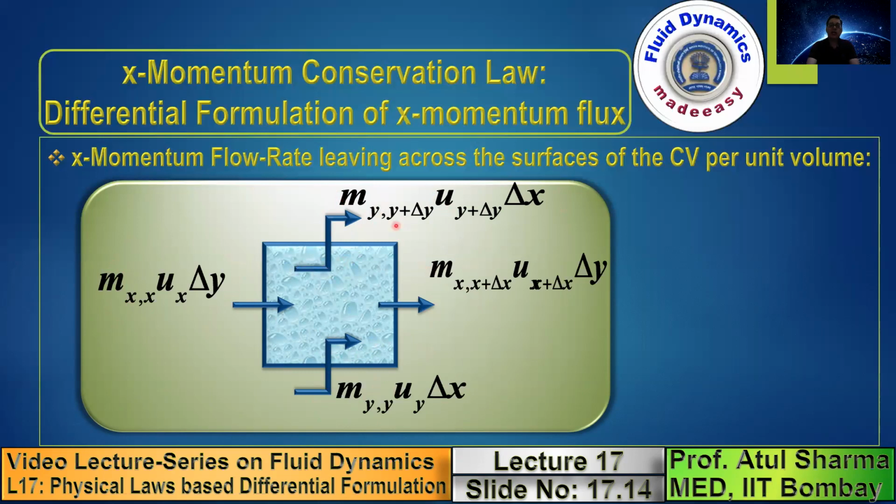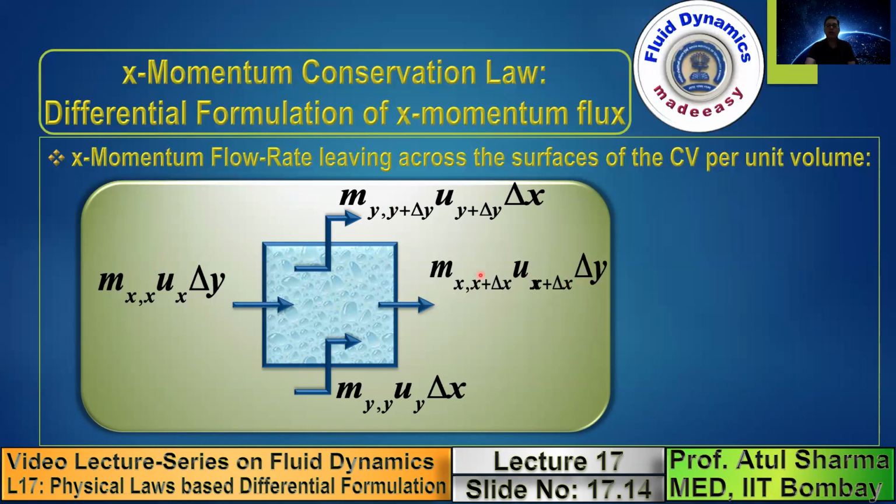So this mass flow rate is like a driver, and this u velocity is like a passenger, which gets advected, driven by this transport mechanism. There are two types of transport mechanism. The bulk flow of the fluid based transport corresponds to advection, which is shown here. In the previous slide, for the mass conservation law, I showed you the product of mass flux into surface area. In this slide, the difference between the previous slide on mass conservation and x momentum conservation is that you have an additional term corresponding to u.